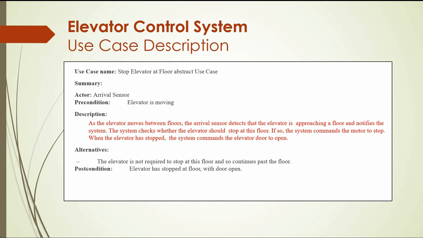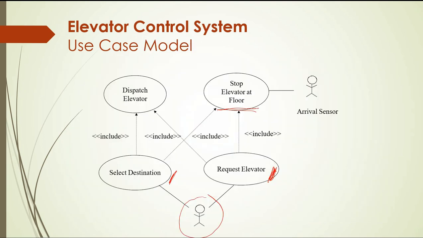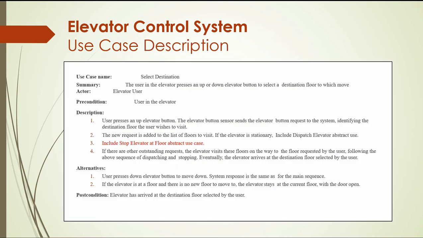We have two other use cases. Here I put them in red color, maybe you can read them later. They are somewhat different from the previous ones, because we also changed the previous use cases. You see guys, I don't know if you got this point or not. For select the destination, we already wrote the description, right?